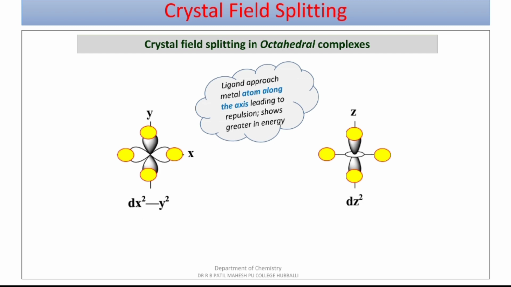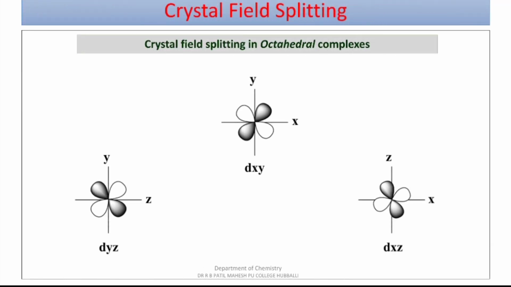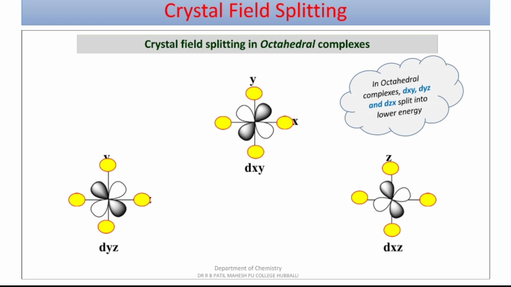Remember, ligands approach the central metal atom along the axis in octahedral complexes, whereas the other three orbitals, which have the lobes in between the axes, that is dxy, dyz and dzx, where the ligand is approaching along the axis but the lobes which have the electron are not in its path. Hence, the orbitals which have lobes in between are not much affected by ligands. Hence, they go to the lower available t2g level.